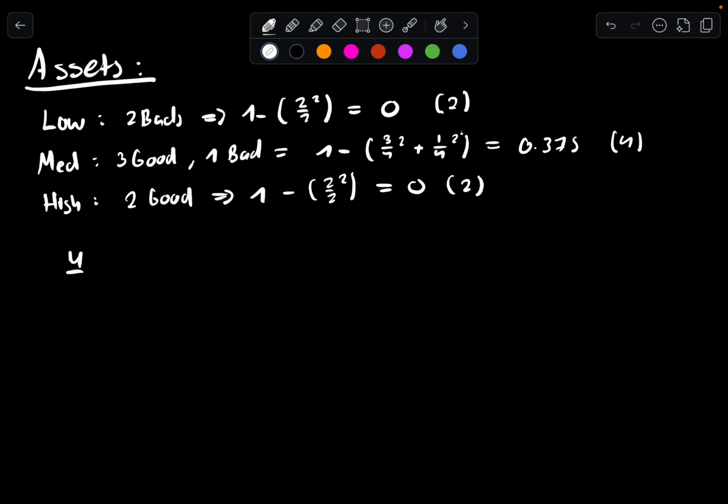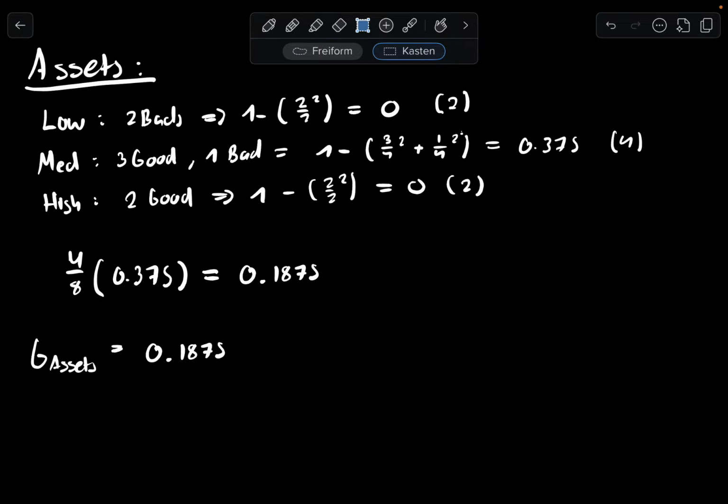So 4 divided by 8 times 0.375. That is 0.1875. So the Gini score for assets is this.